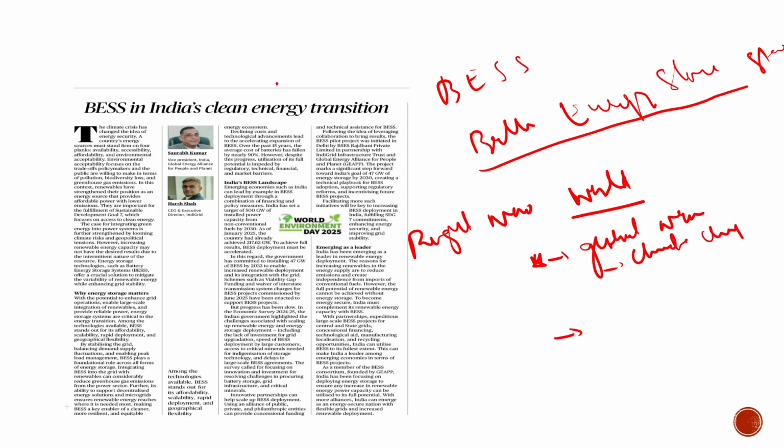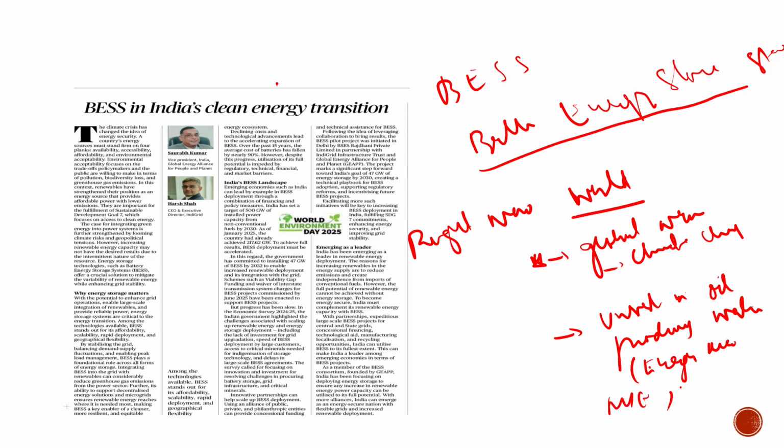Second thing, the unrest in oil producing nations, or we can say energy producing nations, whether it would be the Middle East or Russia. Definitely these are the two measures if we compare with respect to the energy. So in this regard, what can the world do?